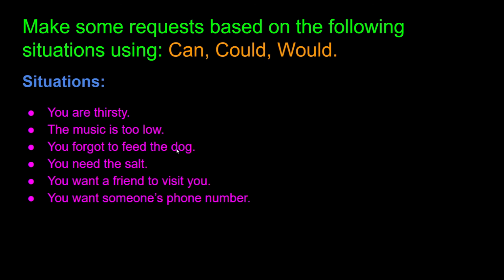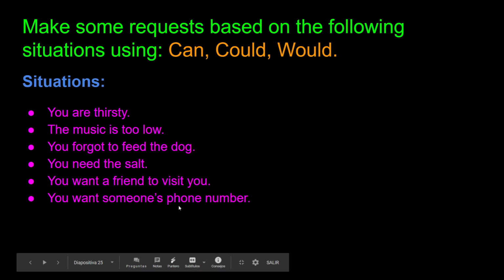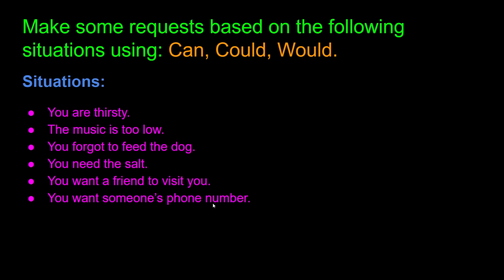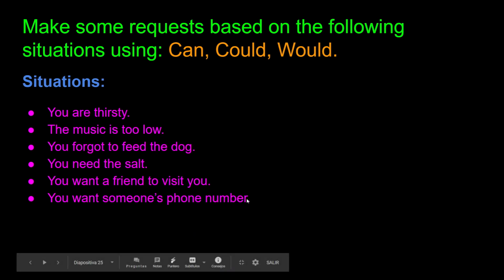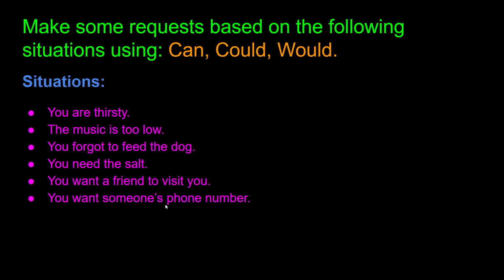You forgot to feed the dog. Oh my god, the dog should be hungry. You need the salt. Let's say you are having dinner with your family and you need the salt. So how would you request it? You want a friend to come to your house and have a good time, and you want someone's phone number. So take 2 or 3 minutes to write different requests for all of these situations, and then I'm going to show you some examples after you finish. All right, let's go.